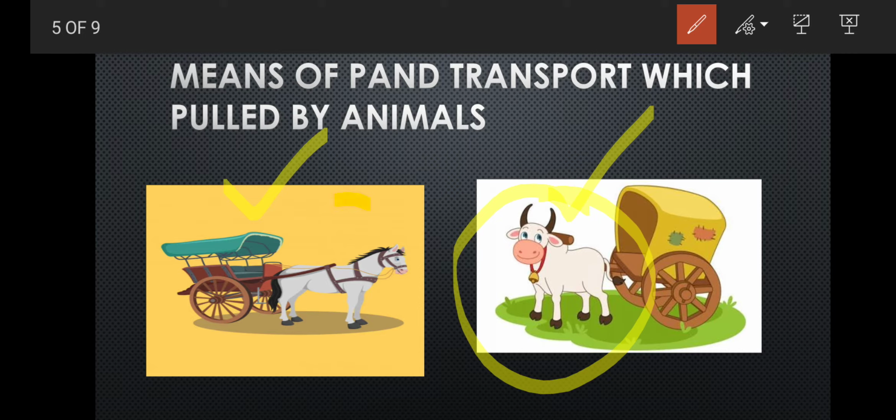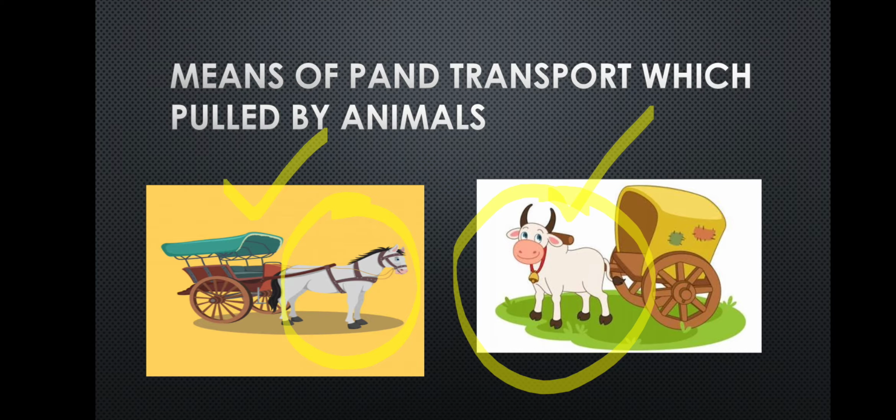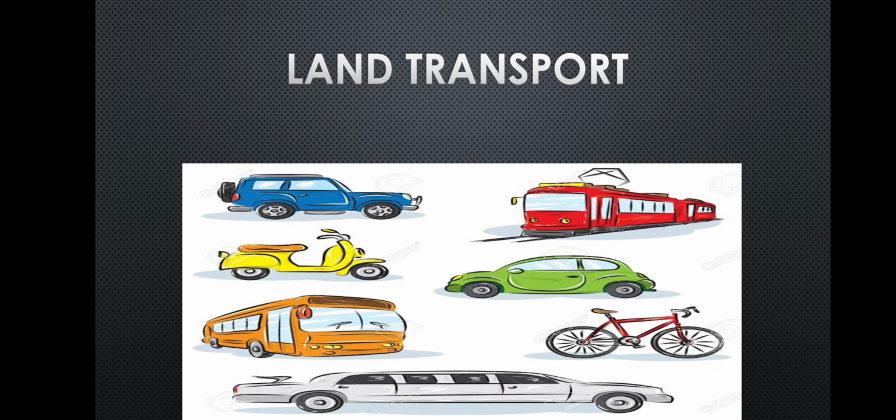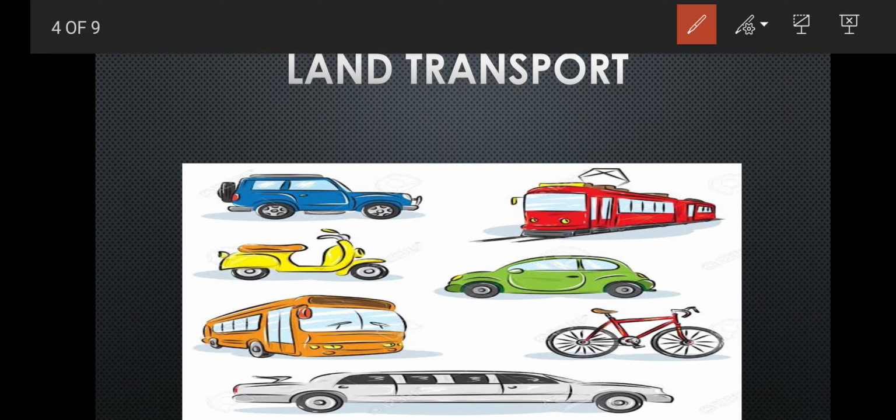Both these transportations are pulled by animals, so no fuel is used. Only animals pull these kinds of transportation.